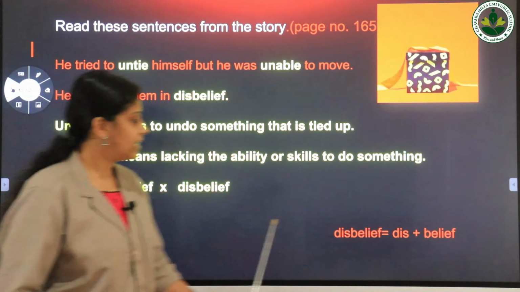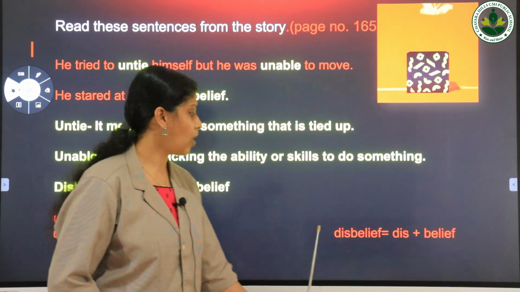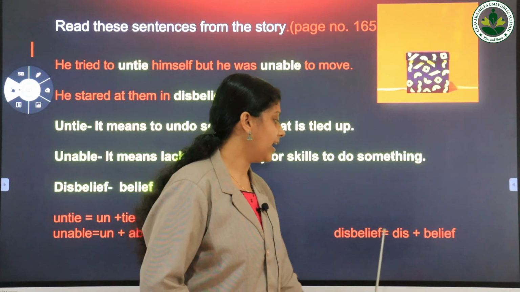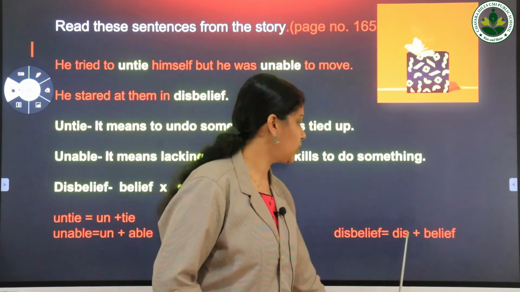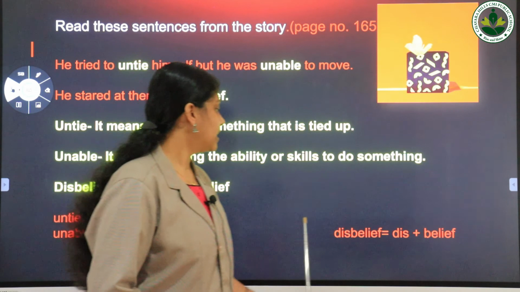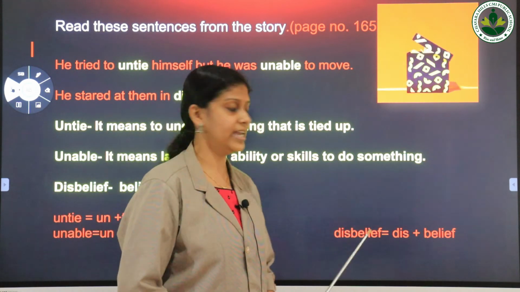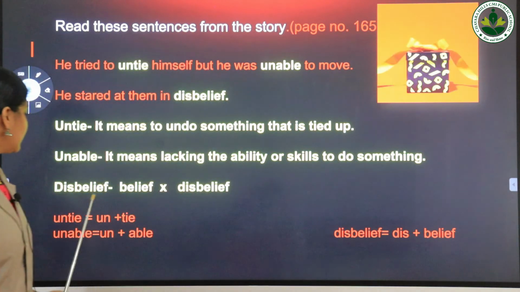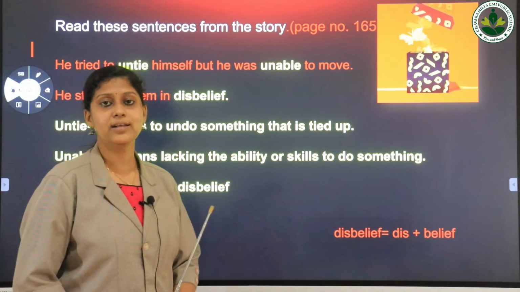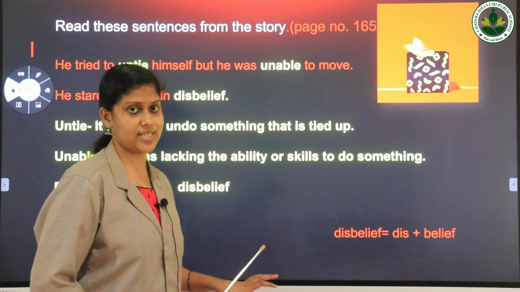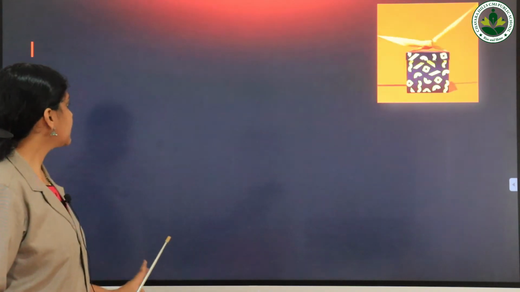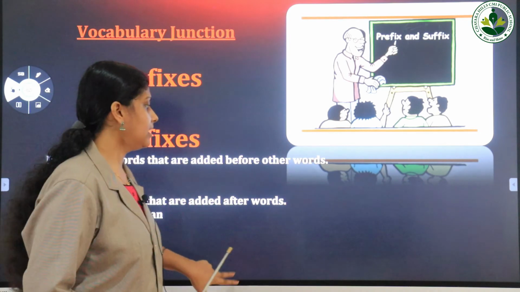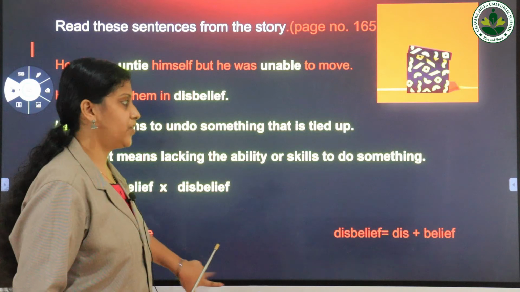Next one, disbelief. It is the opposite of the word belief, and this word is formed by adding the prefix dis to the word belief. Here these are prefixes. We already saw that prefixes are words that are added before other words. Here dis and un are prefixes.